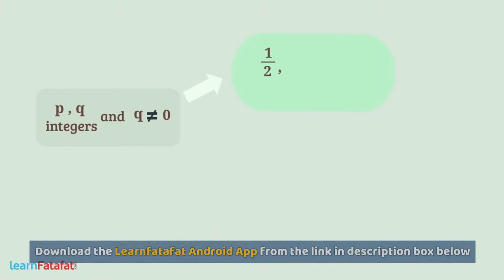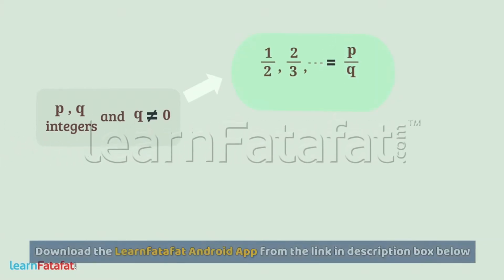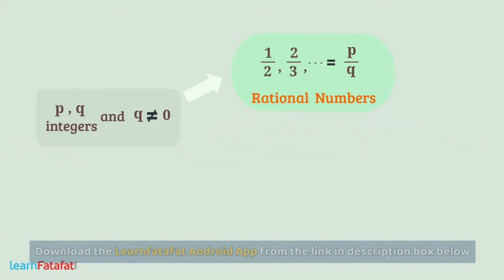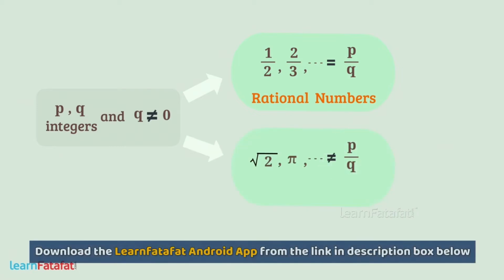If p and q are two integers and q is not 0, then the numbers which can be expressed in p by q form are rational numbers, and the numbers which cannot be expressed in p by q form are irrational numbers.